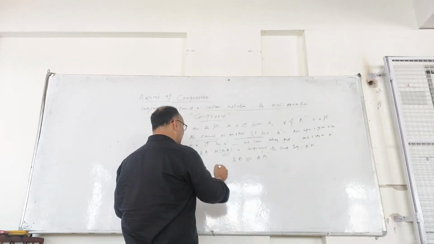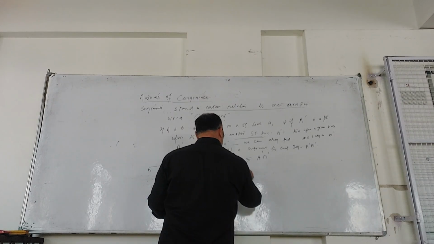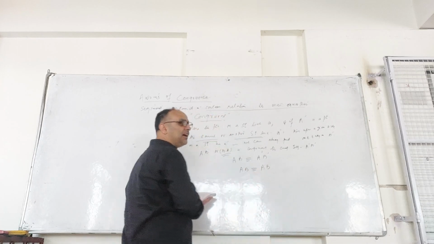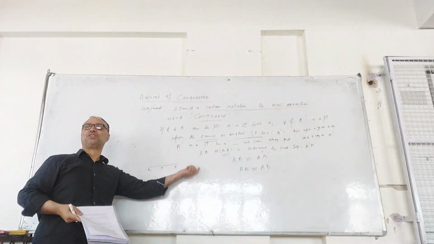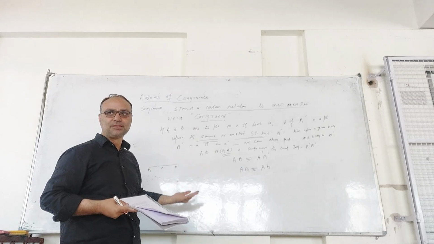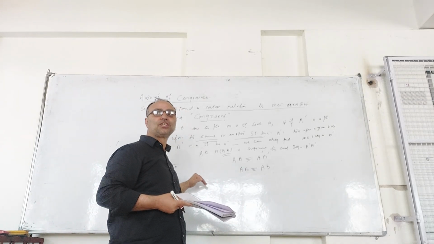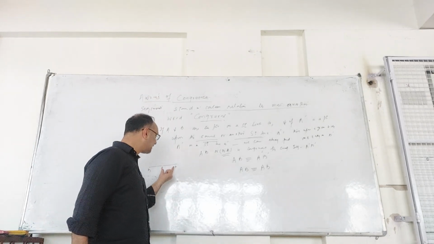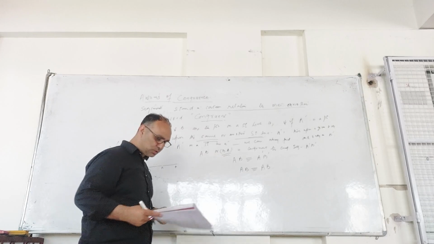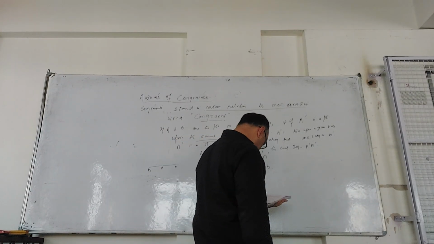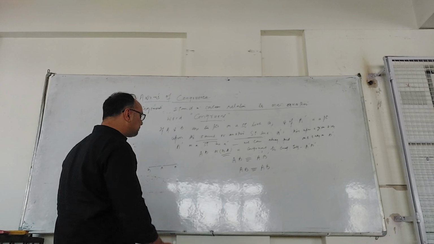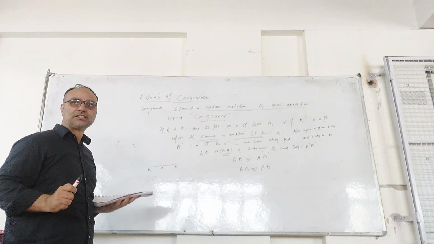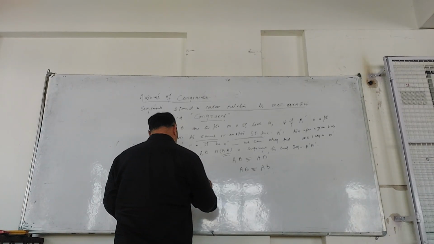There is another inference you can draw from this: AB is congruent to AB. A given line segment is congruent to itself. You can also construct an equivalent line segment. This seems to be a self-evident statement, but if you want to write the same statement in common sensical terms, what we are saying is that every